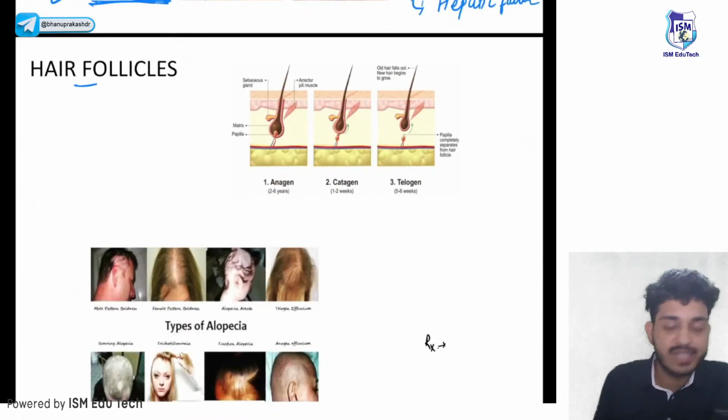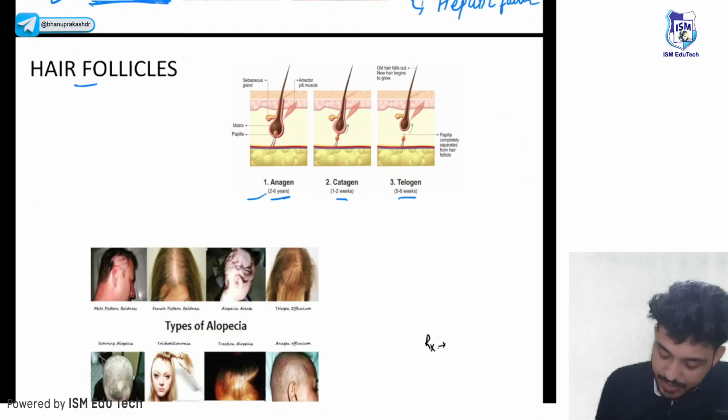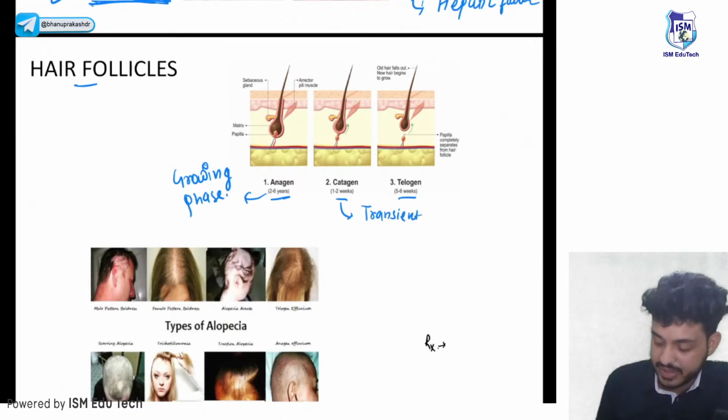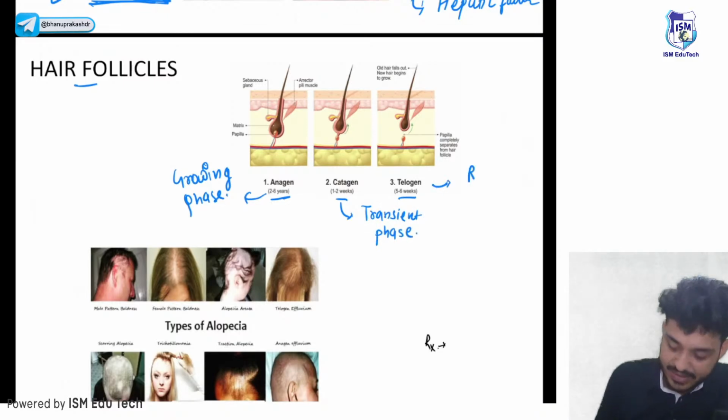What are the three basic stages of hair? First one is your anagen phase, second one is your catagen phase, and the third one is your telogen phase. Anagen phase, remember guys, this is the growing phase. Catagen is the transient phase, and telogen is the resting phase.